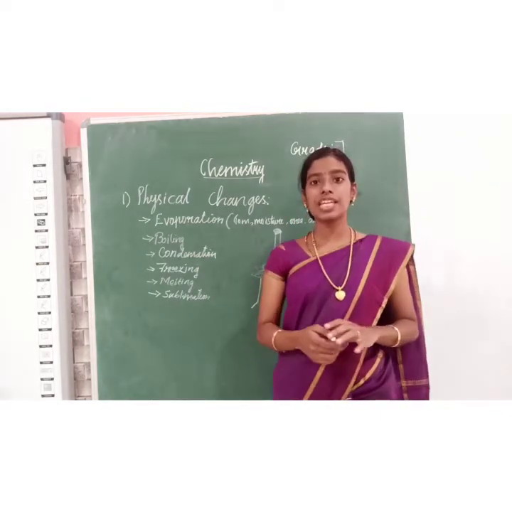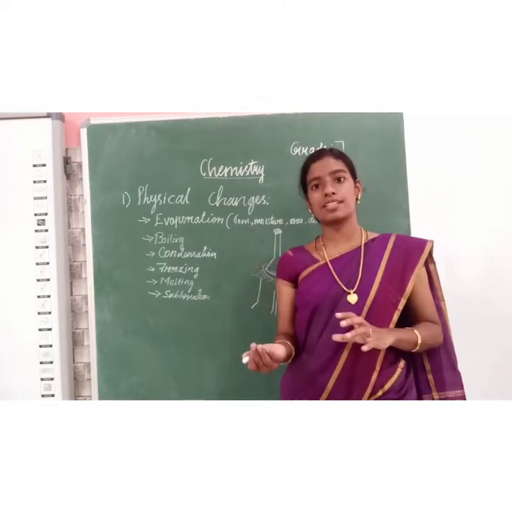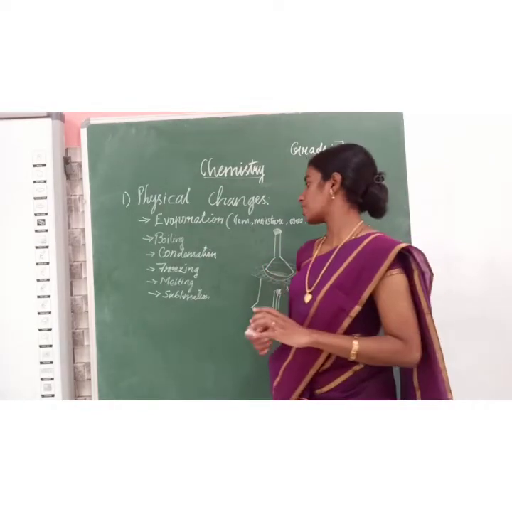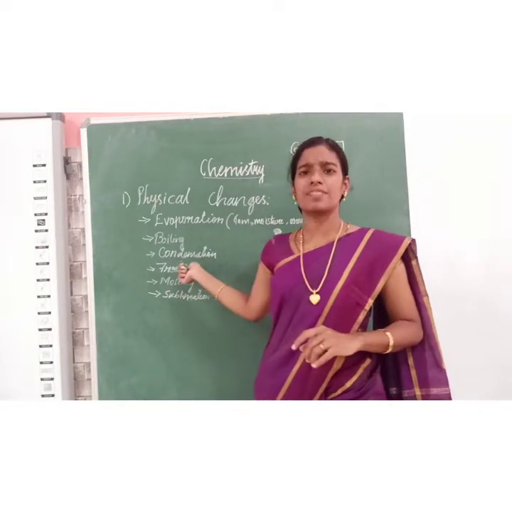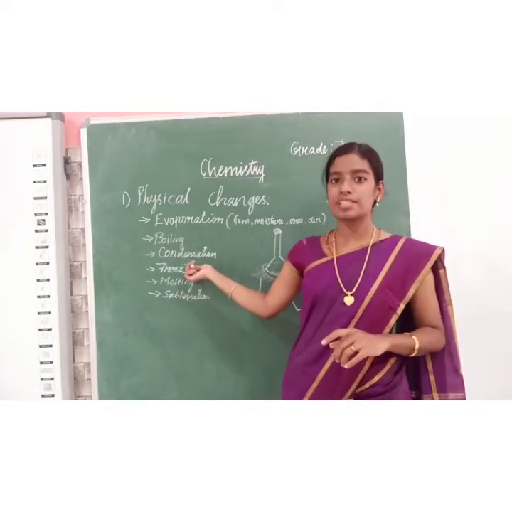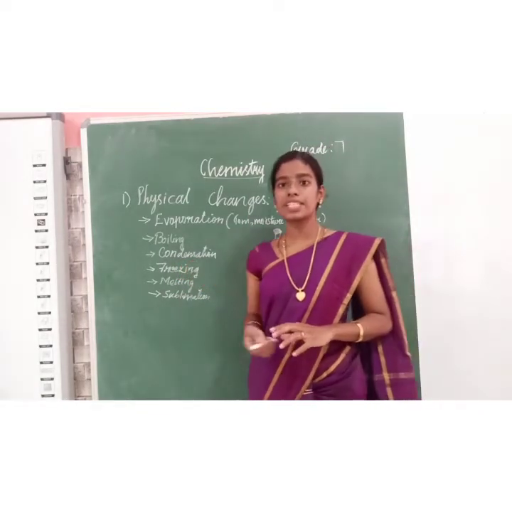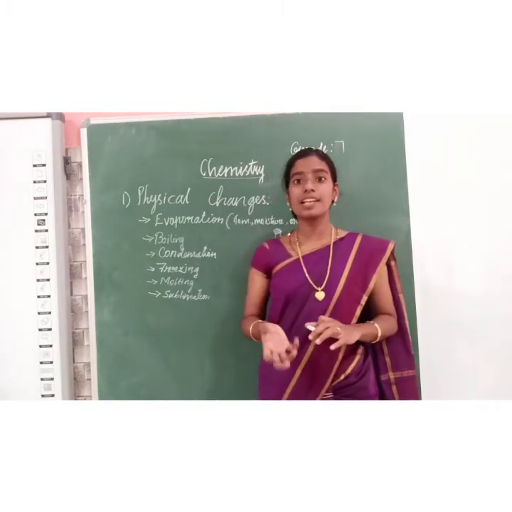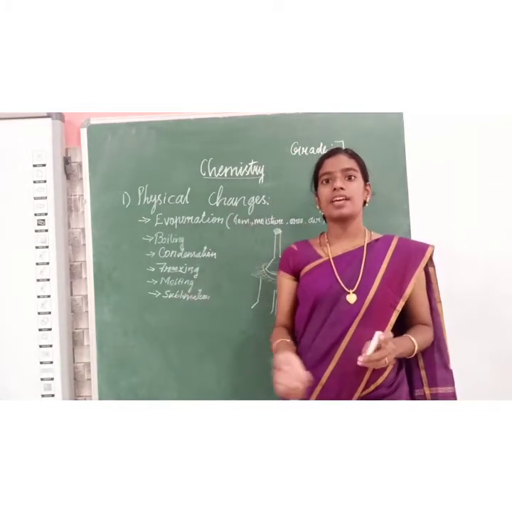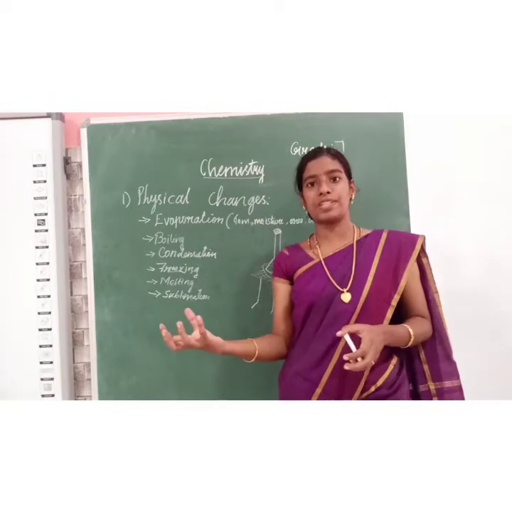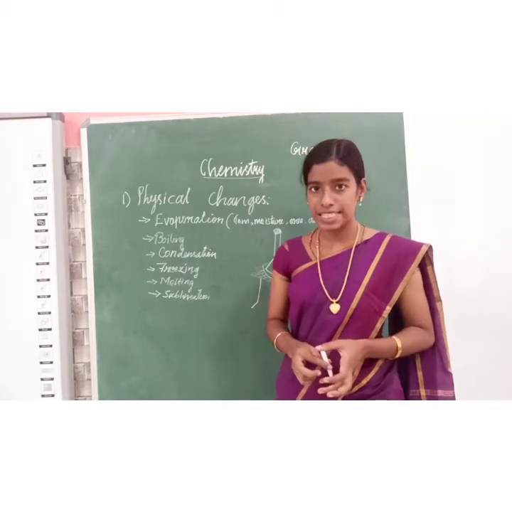That is, changing gaseous state to liquid state is called condensation. Next one is freezing. We all know this, right? We are using freezers in our home. What is freezing? Changing liquid state to solid state. Changing water to ice pieces is called freezing.